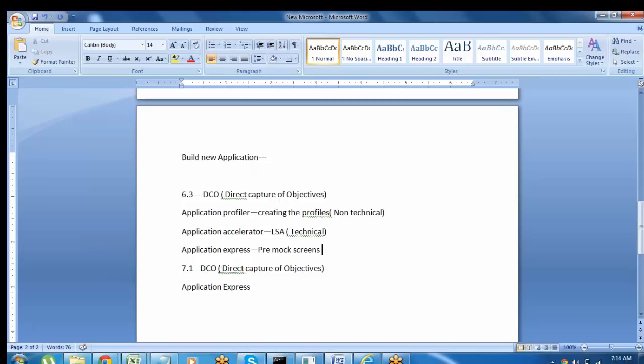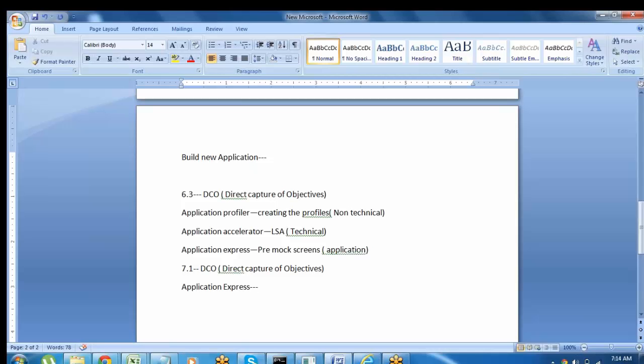I will show this in the coming sessions. I will show 6.3 also, and at that time I'll explain in detail. It is used to build the mock screens in the application. In order to show the clients some mock application, something they have to show, right? So all those things they have to design in the Application Express. But in the 7 version we don't have all these things. All these things are removed, and they have given only one thing called Application Express.